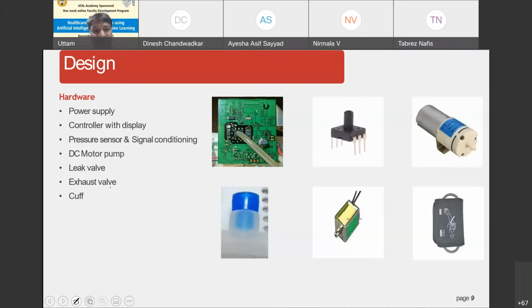Exhaust valve is especially used for releasing the air pressure from the cup, right? DC motor pump is used for pushing the air, so it is operated on 6 volt, and the RPM is, you can say, 2000 and so on. And then we need to have some kind of controller with display. So the controller could be maybe an Atmega controller or PIC controller. We can use a different one, but in our case, we have used an Atmega controller.